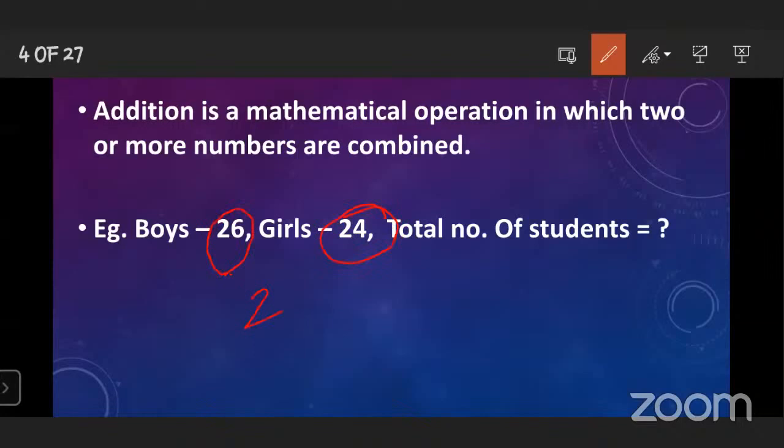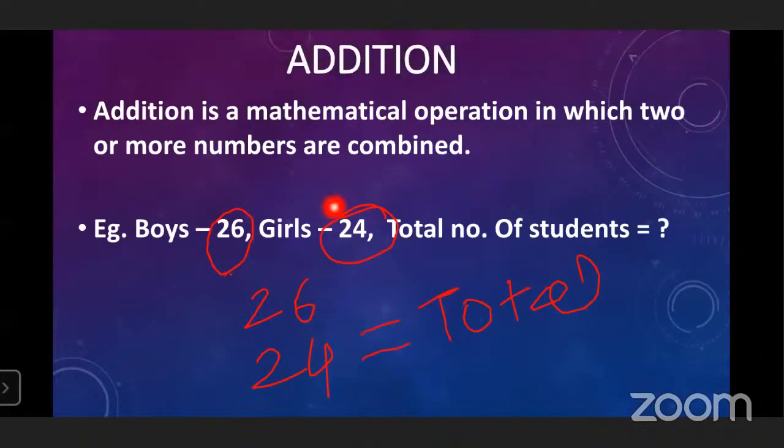When you add 26 and 24, you will get the total number of students. So what is the definition of addition? Addition is the mathematical operation in which two or more numbers are combined. Here also we combine the two numbers 26 and 24. After that we get the number of students.